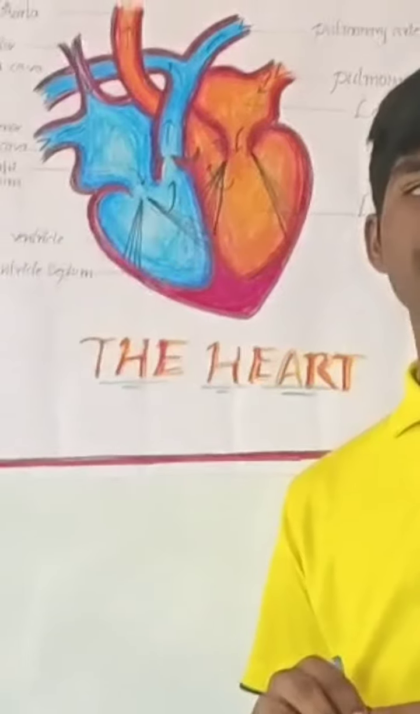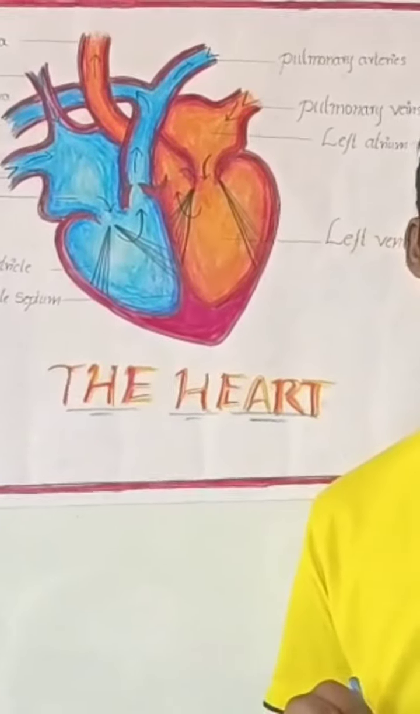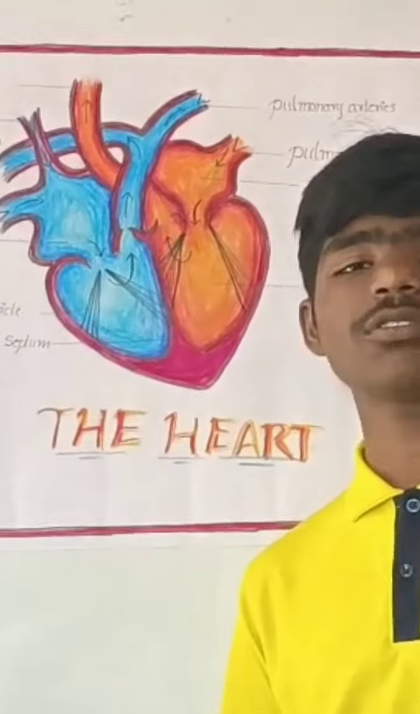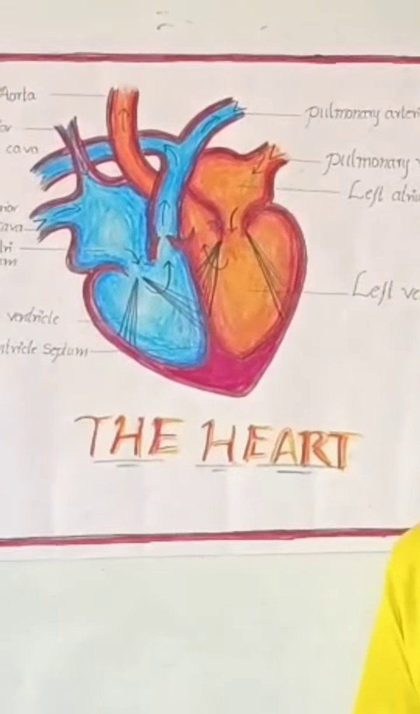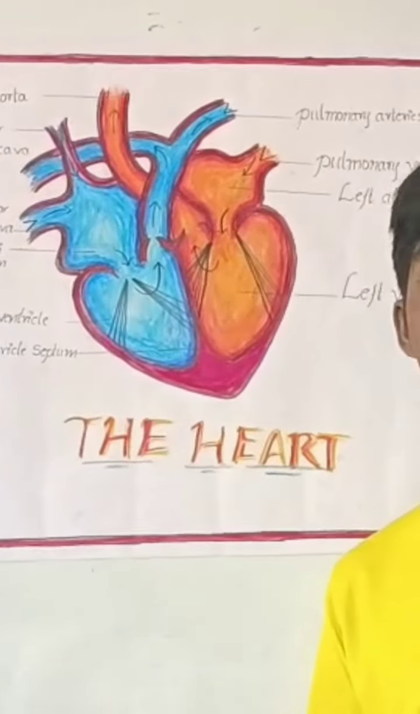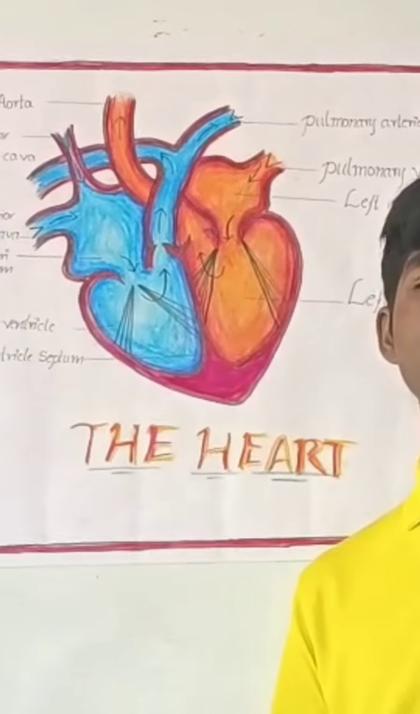Next one, circulation. Circulation is mainly single circulation. In single circulation, the blood flows through the heart to other parts only once to complete one circulation. This is called single circulation. Next one is double circulation.